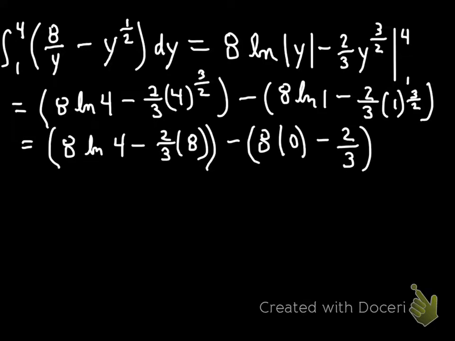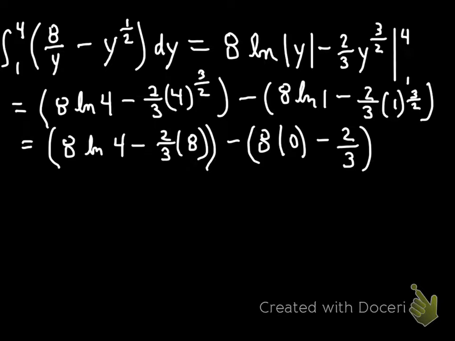Let's see. 4 raised to the 3/2 bothers some students. So picture that as 4 to the 1/2 power, or the square root of 4, which I know is 2. And now go 2 cubed, which is 8. So that's how we arrive at that 8. Think of that 3/2 as broken down into a 1/2 power cubed. So again, the square root of 4 is 2, and 2 cubed is 8.